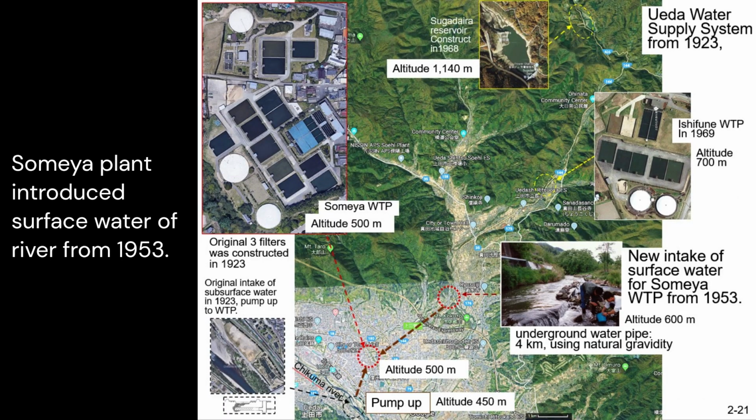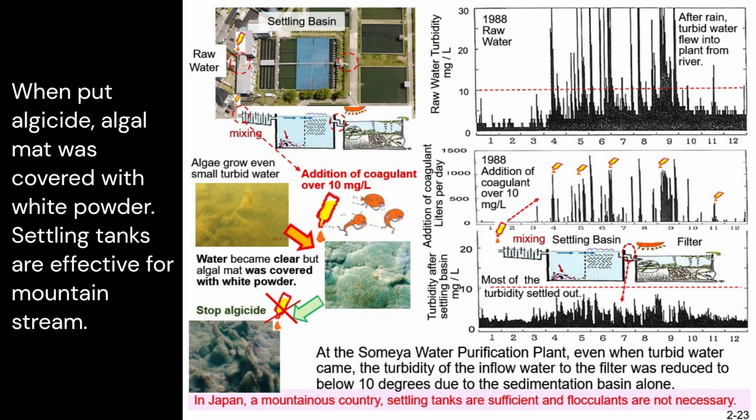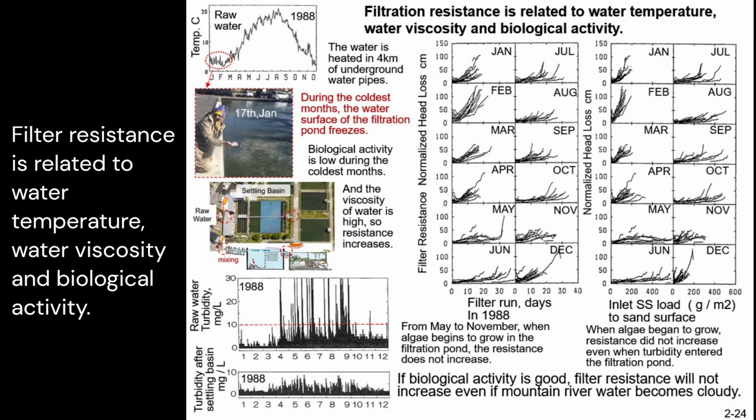Sumia plant introduced surface water of a river from 1953. Algicide was added to raw water. But the filter was clogged. When they stopped adding algicide, the filter did not clog and produced delicious water. When algicide was put in, the algal mat was covered with white powder. Settling tanks are effective for mountain streams. Filter resistance is related to water temperature, water viscosity and biological activity.